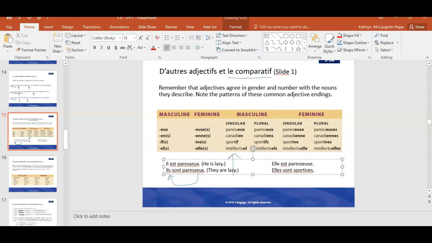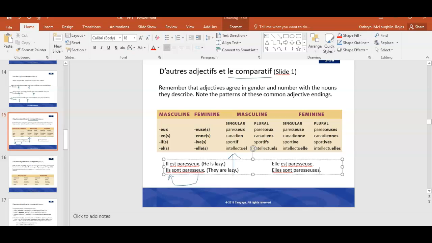So the pronunciation and the spelling of this one is going to change if I'm talking about one female person. Elles sont paresseuses. So in this case, I'm keeping that feminine form and I'm adding an S to the end to show that I'm talking about a plural group of female people or even animals. We could say elles sont paresseuses in that case too, if we knew all the animals were female. Okay, so you can do the same thing and substitute all these same adjectives.